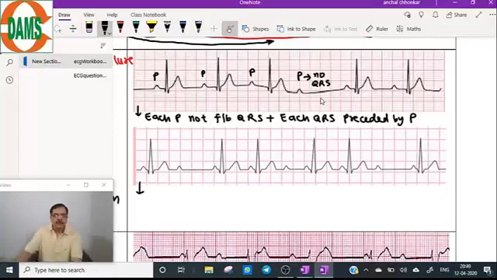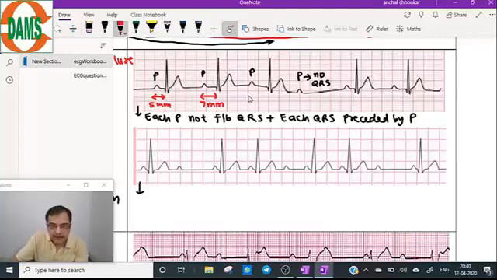progressive prolongation. Very importantly, you see the PR interval here. It is almost 5 millimeters. Then the second PR interval, if you can see carefully, is 7 mm, and the third one is almost 10 mm.